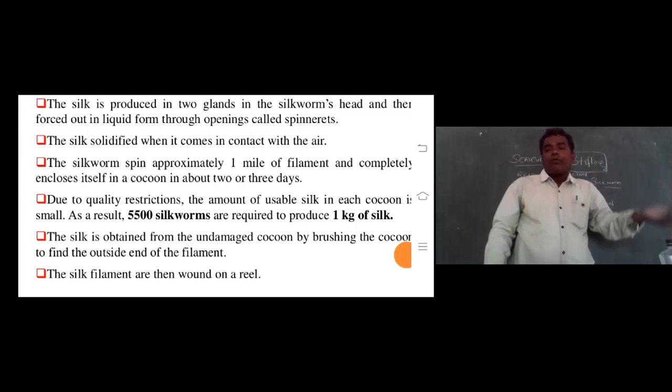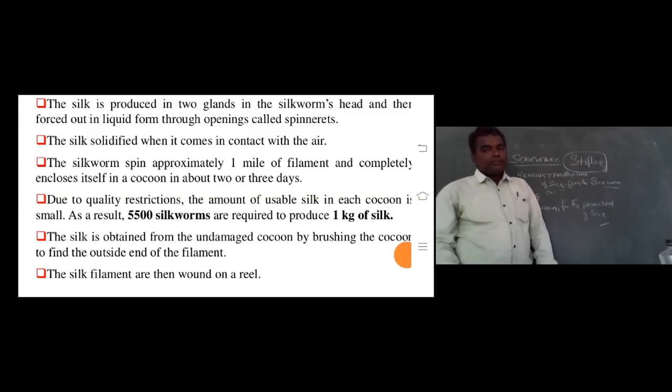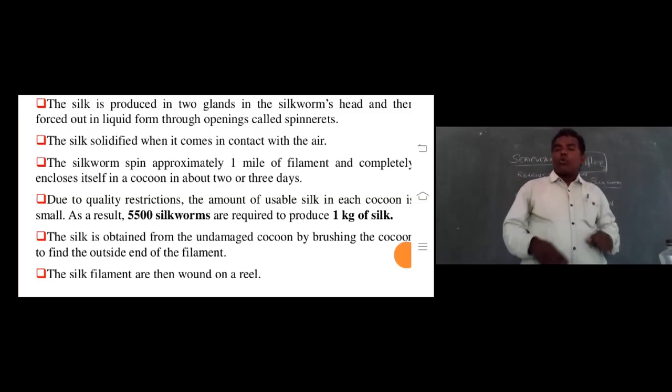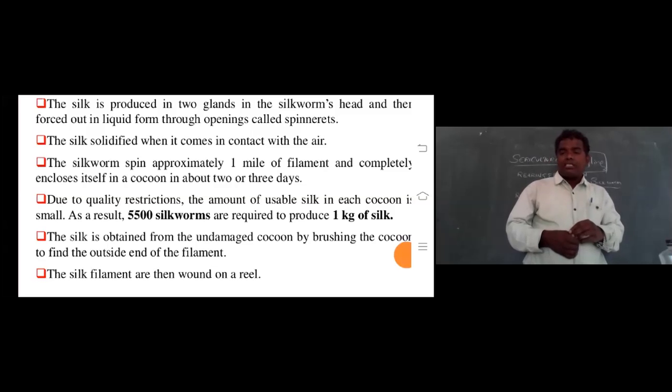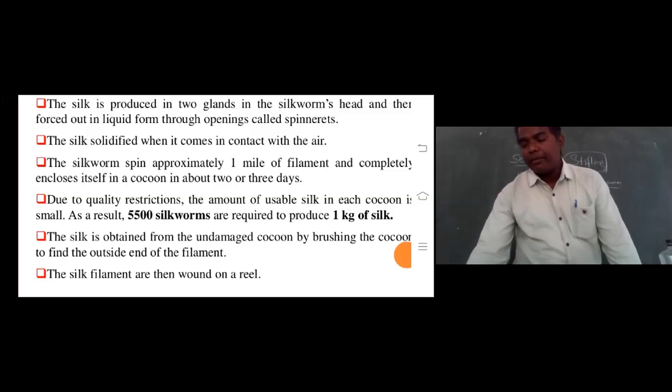Mechanical method is the boiling process. Chemical method is by using some chemical substances. That is the stifling process: simply boiling of cocoons, killing the cocoons by the boiling process for the production of silk. That is a very, very important point.